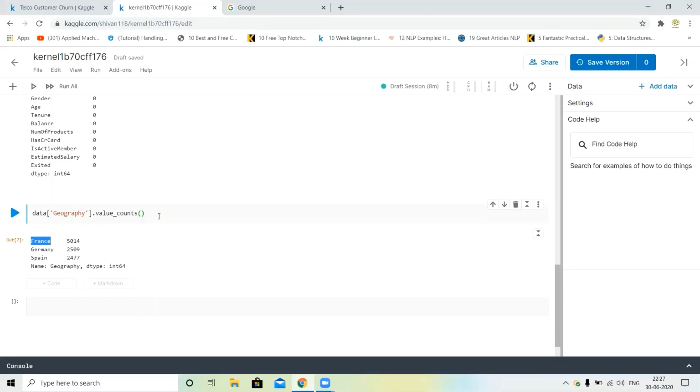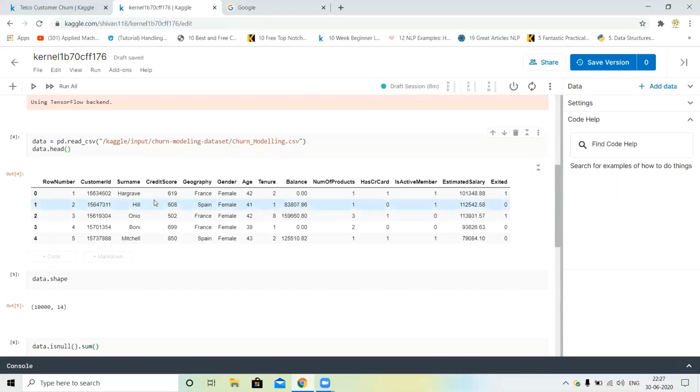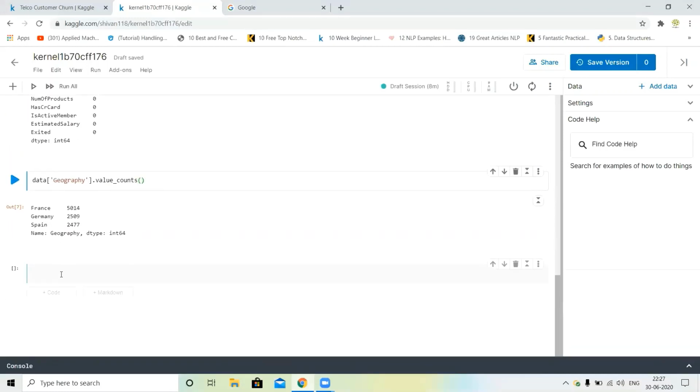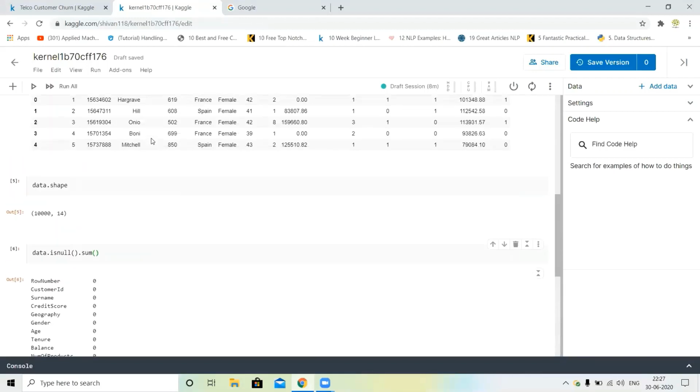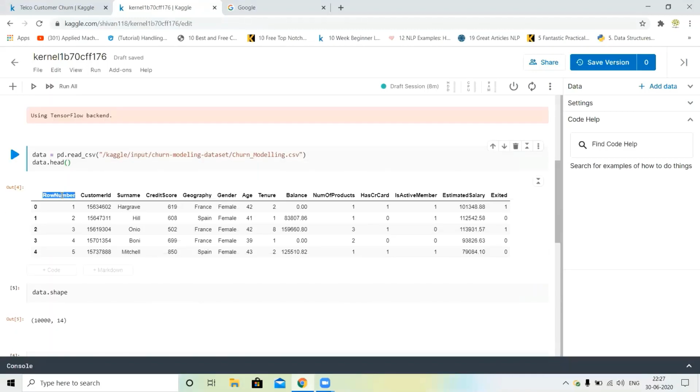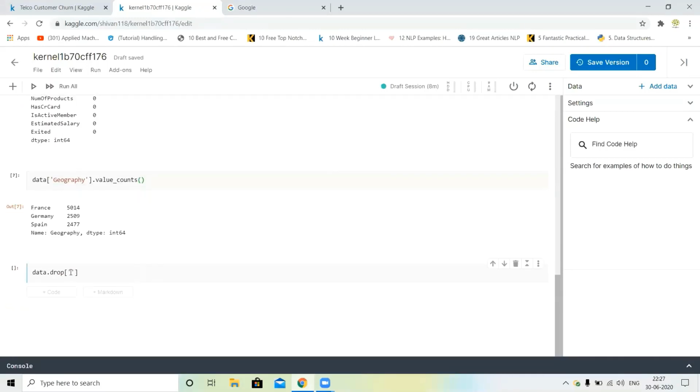So next, what can we do? First of all, we will drop these unnecessary columns. I just write data.drop, and next which columns? Row number, customer ID, and surname.